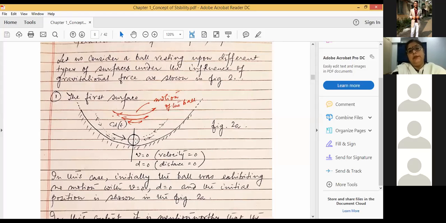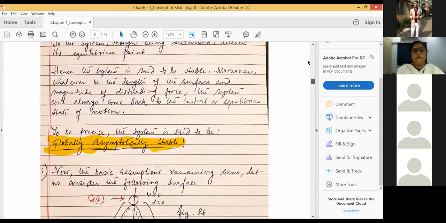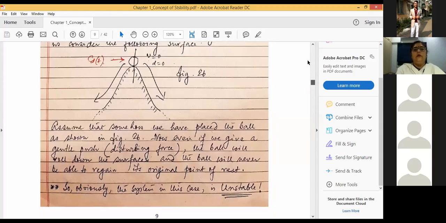That's why the system is said to be a stable one. Whereas in the second case, since the system cannot regain its initial state of motion or initial point, hence the system is said to be an unstable one.